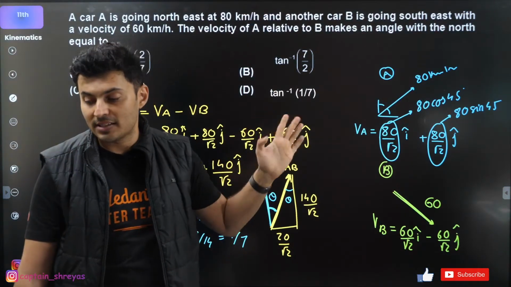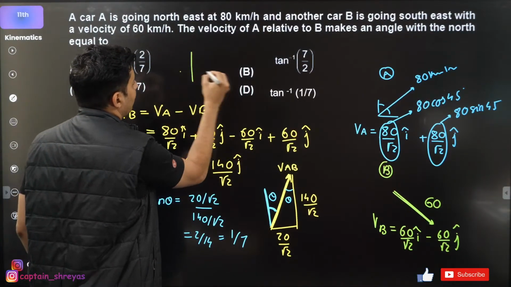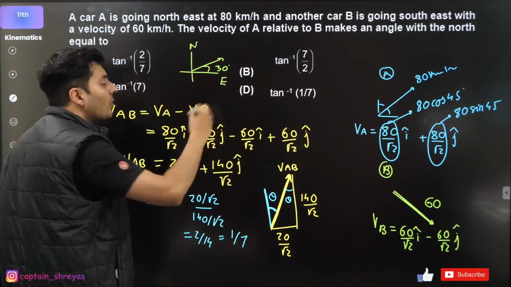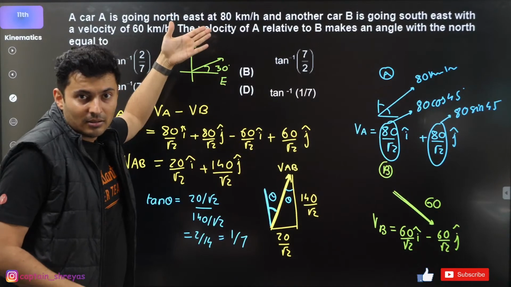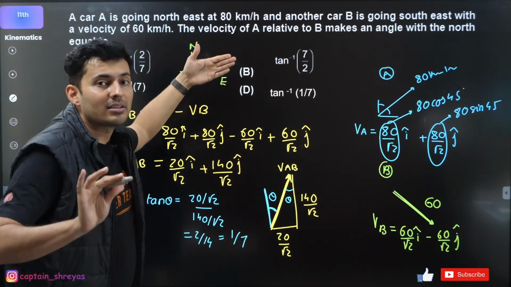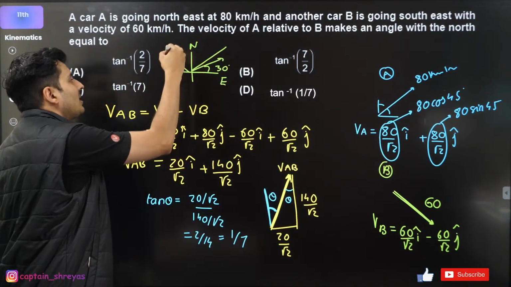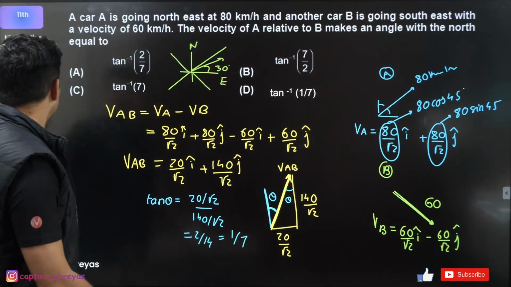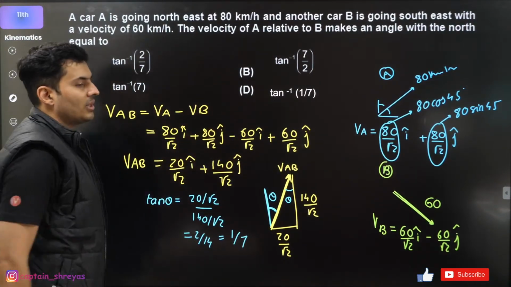It is not 30-60. A lot of people think if I'm going like this at 30 degrees, this is northeast direction. Wrong. This is not northeast. This is north of east by 30 degrees, but it is not northeast. Northeast is exactly 45. Northwest is exactly 45. Southwest, southeast, 45 degrees. So that is what you should know. Not every angle is northeast or northwest.